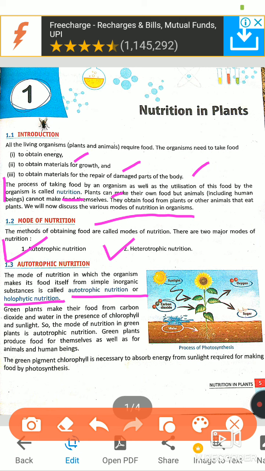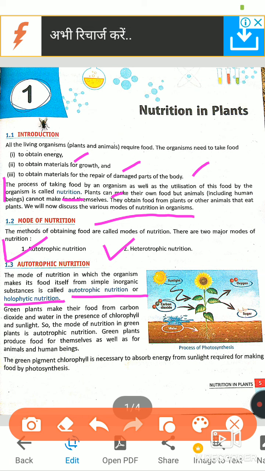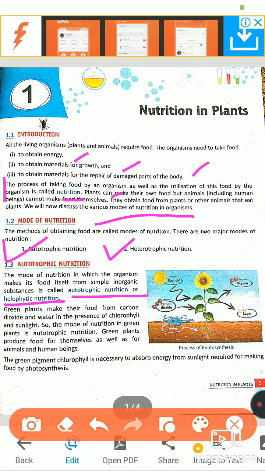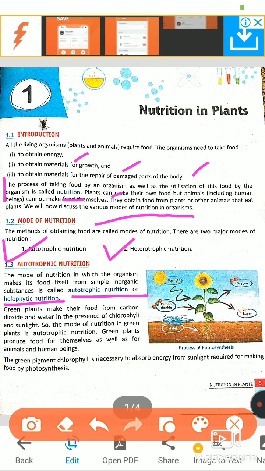Green plants make their food from carbon dioxide. As you know, this is the photosynthesis process. Carbon dioxide and water in the presence of chlorophyll, the green pigment found in the leaves, and sunlight. So the mode of nutrition in green plants is autotrophic nutrition.